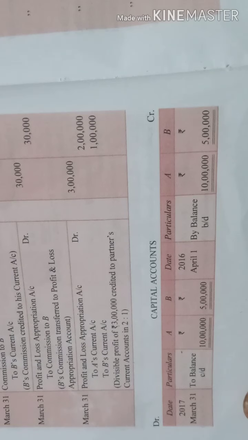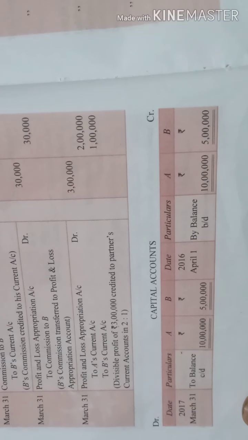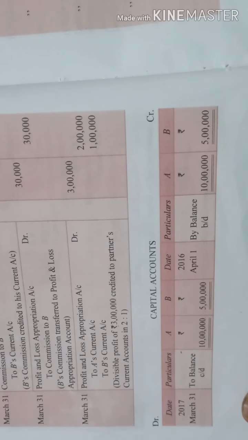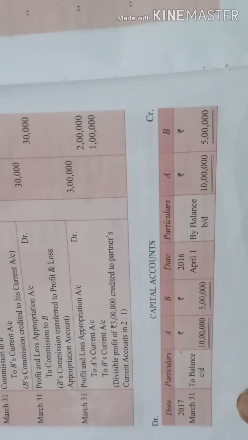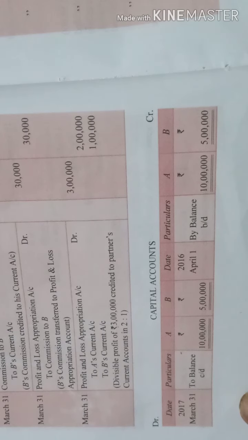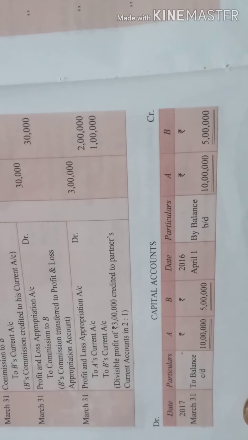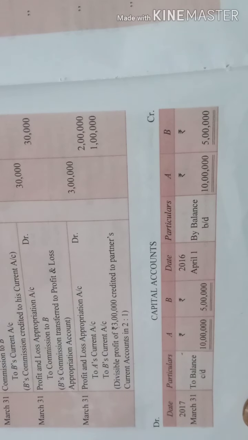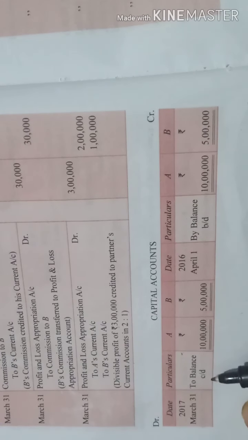Interest was being given on capital, but interest on capital is not a part of fixed capital. There should be some change in the capital, then only we will make an entry. So there is no such entry which changes your capital. So we will just balance it as it is. Fine. We will take it to balance carried down and we will balance it.